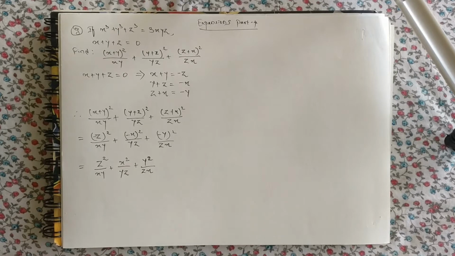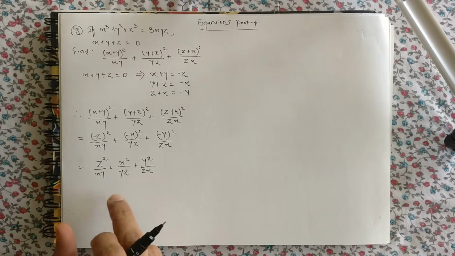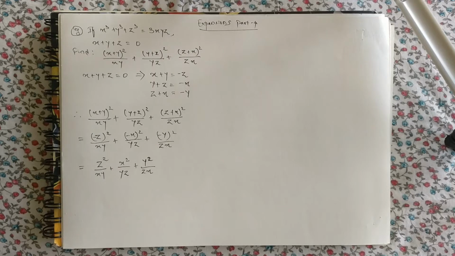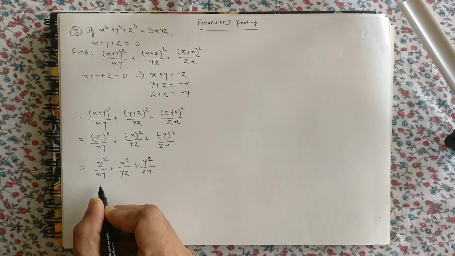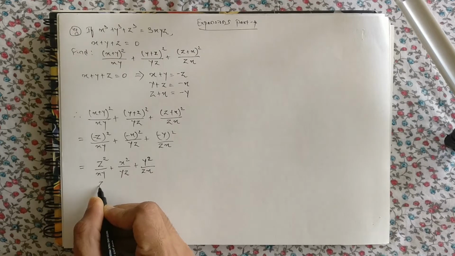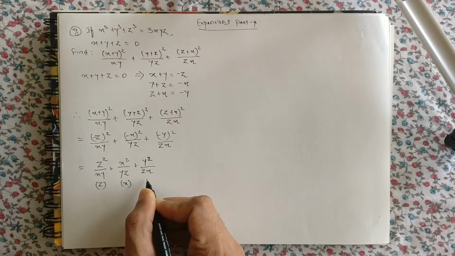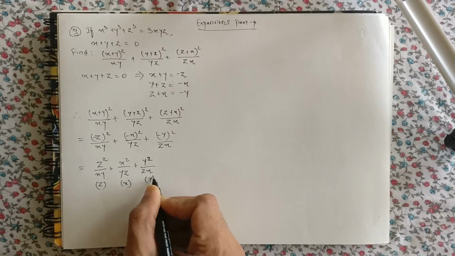The denominators are xy, yz, and zx, so we'll take the LCM. So what is the LCM of xy, yz, and zx? The LCM of these three terms is xyz. So here I will multiply by z, here I will multiply by x, and here I will multiply by y.